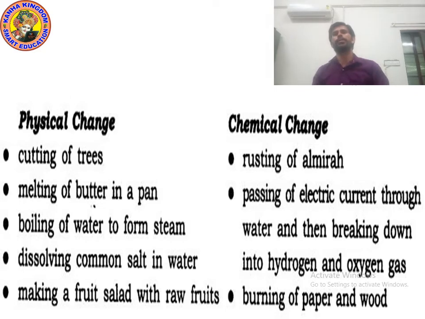Okay kids, remember. And physical change: melting of butter in a pan. Yes, when butter melts, it changes into liquid form, but you can easily freeze it. So it is a physical change. But an example of chemical change, as you can see on the screen, is passing of electric current through water and then breaking down into hydrogen and oxygen. Yes, when the current is passed through water, the water breaks down into hydrogen and oxygen, and we cannot combine them.